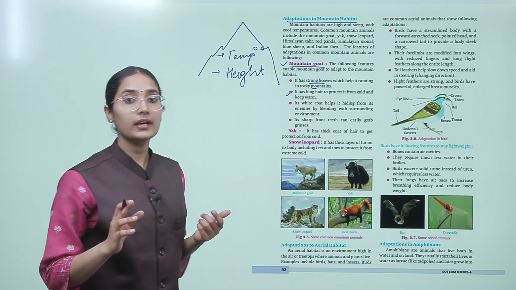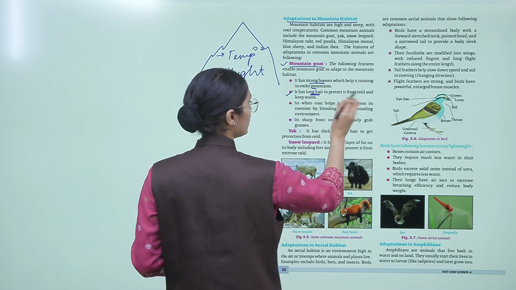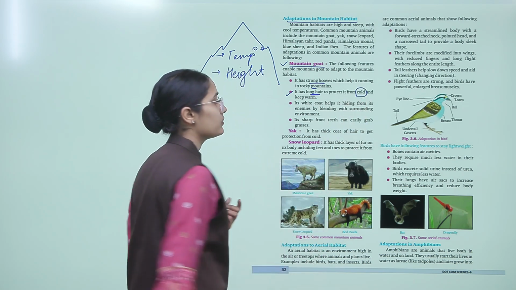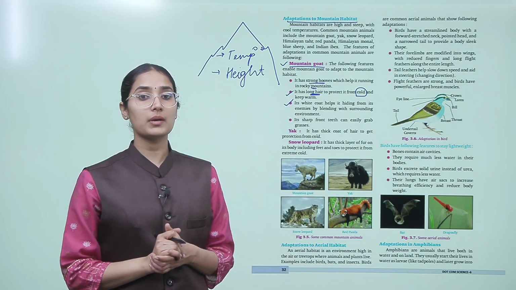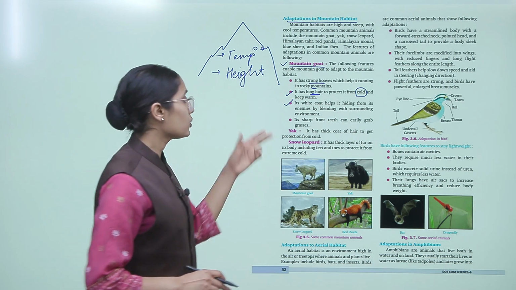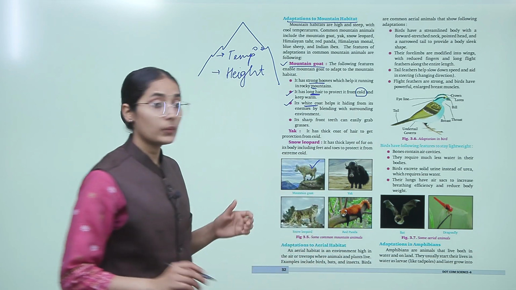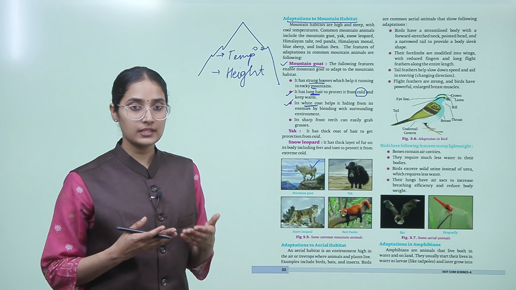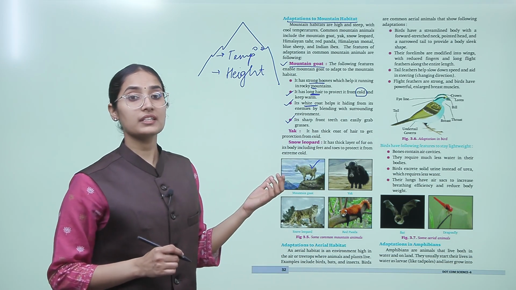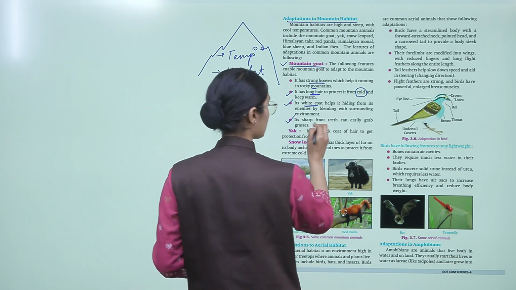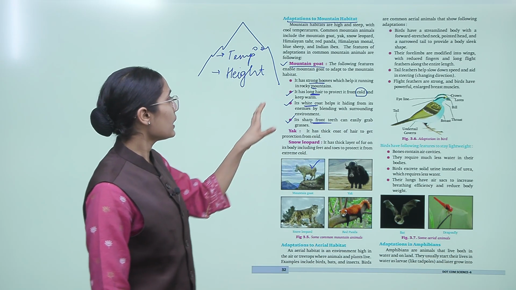It has long hair to protect it from the cold and keep warm. So again, it has long hair for the cold environment, right? Now its white coat helps it hide from its enemies by blending with the surrounding environment. It also has a white coat, basically white feathers, which helps it hide itself from the prey, right? Now its sharp front teeth can easily grab grasses. It has also sharp front teeth, right? So these were the adaptations that the mountain goat has.